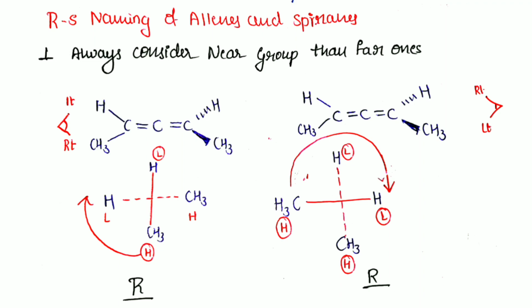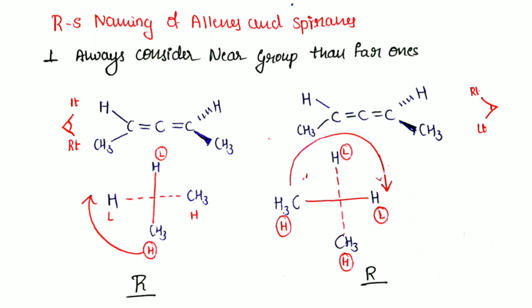The most important point is R/S naming of allenes and spirans. The most important rule for this is to always consider the near group before the far ones. We have to consider the near group first, then the far groups. What is the meaning of it? Let's take an example.